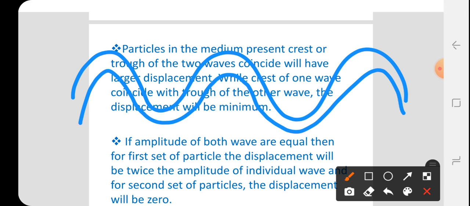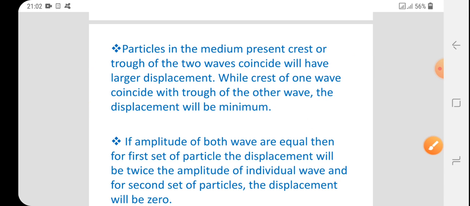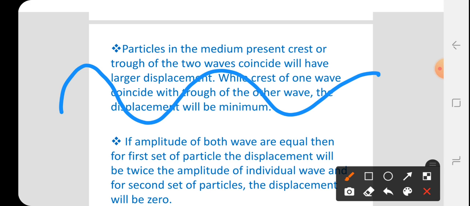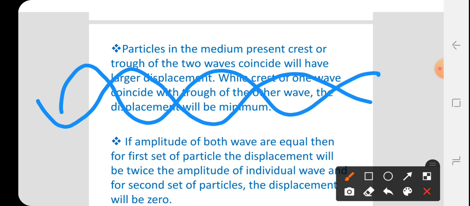Now suppose another condition, in which the crest of one wave coincides with the trough of another wave. Here the displacement of the wave becomes smaller. When the crest of one wave and the trough of another wave coincide, the displacement is minimum, they subtract from each other, and therefore the intensity of light becomes minimum. Here the amplitude of light becomes minimum.